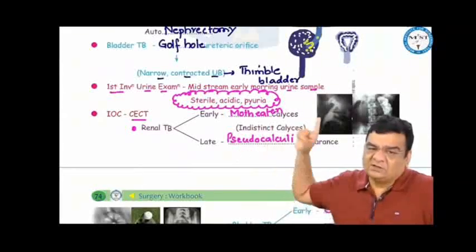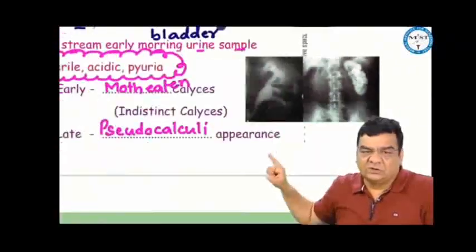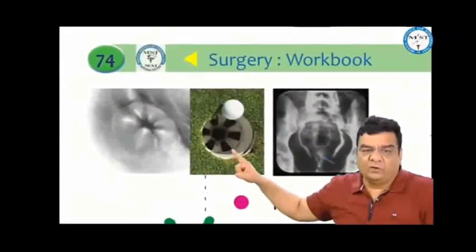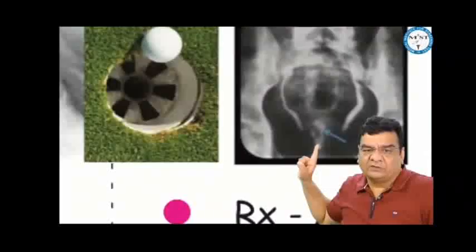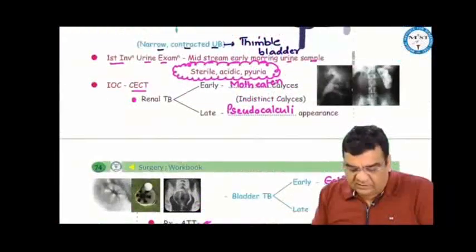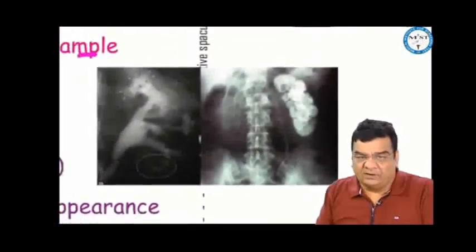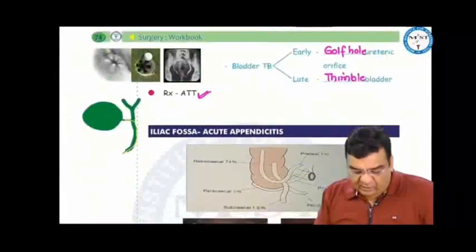In renal TB in the early stages, we find moth-eaten calyces, that is erosion of the minor calyx. In later stages, we find a putty kidney due to this caseation necrosis. While in bladder TB, in the early stages, we find a golf-hole ureteric orifice, and in the later stages, we find a narrow contracted bladder, which is a thimble bladder. This late stage of kidney TB has a pseudocalculi appearance, and the treatment for urinary tuberculosis would be anti-tubercular therapy.